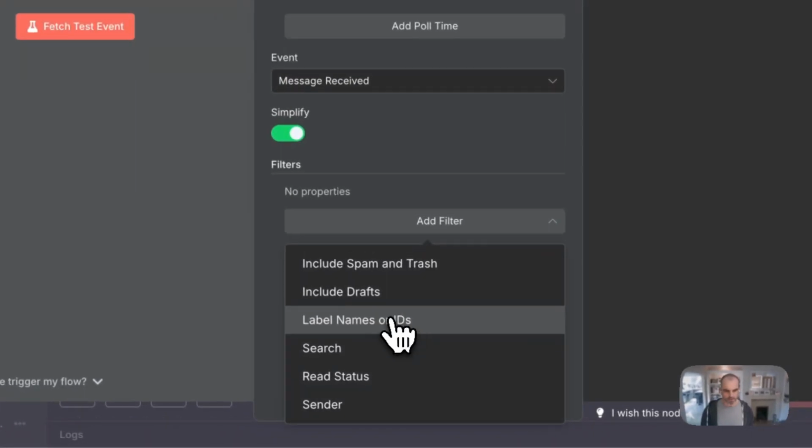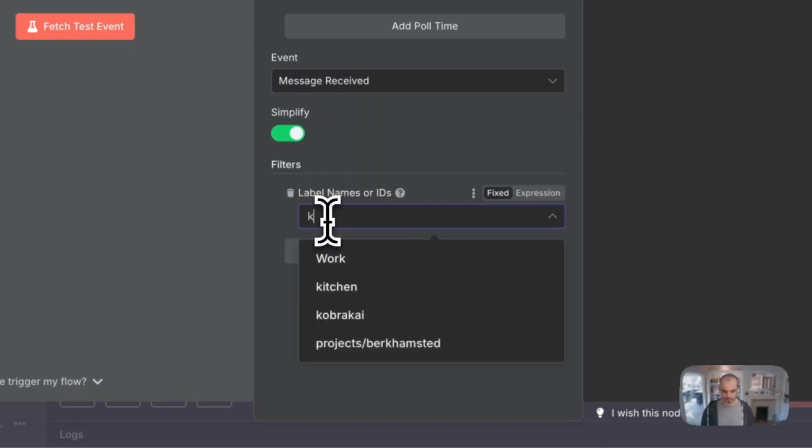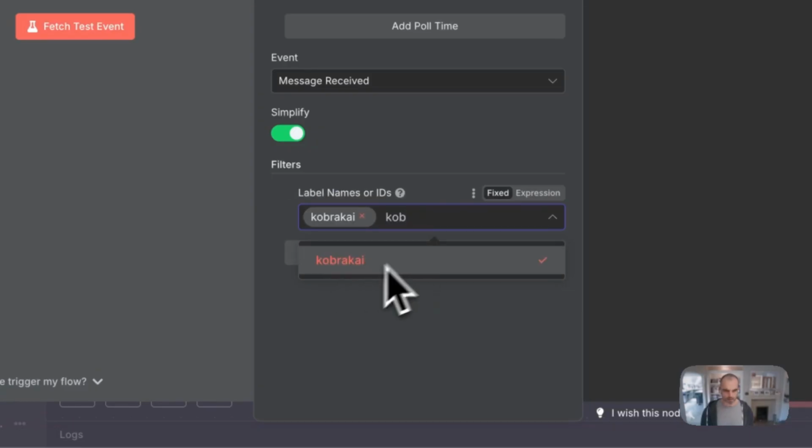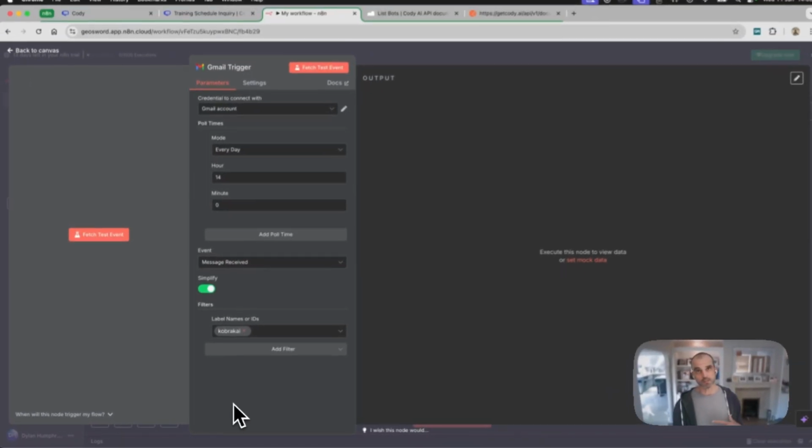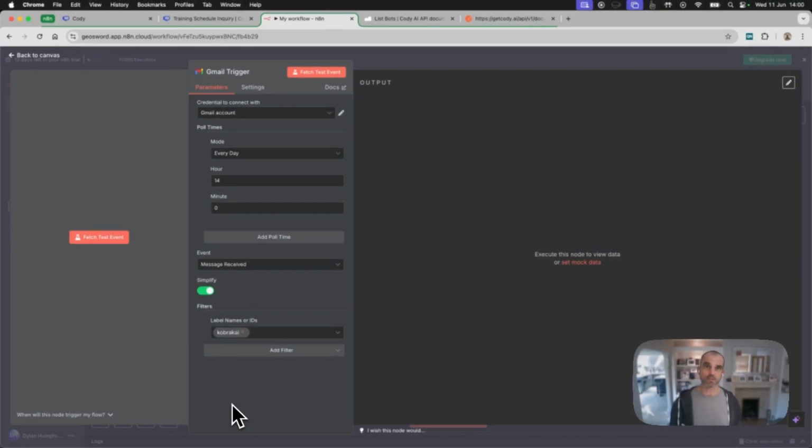And finally, I'm just going to put in a label here of a label that I've created in Gmail. So Gmail has this concept of labels, which is really its version of folders, if you're used to using Outlook. And what I do is I set up rules so that I know where emails might have come from or where I'm sending them from. And this really helps us focus in on the emails